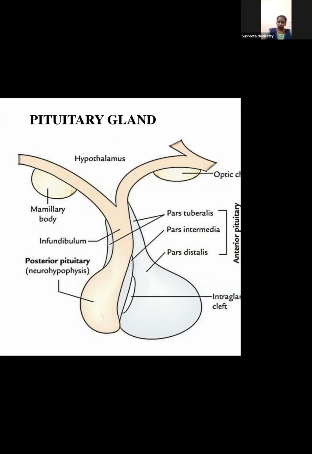What you can see as the big structure, that's the anterior pituitary. The smaller structure is the posterior pituitary. So this whole thing is the anterior pituitary, this whole thing is the posterior pituitary, and in between is the intermediate lobe. Now we will see what their functions are.